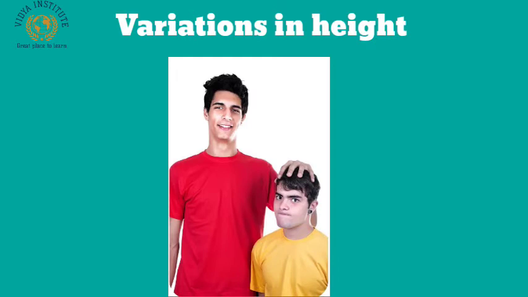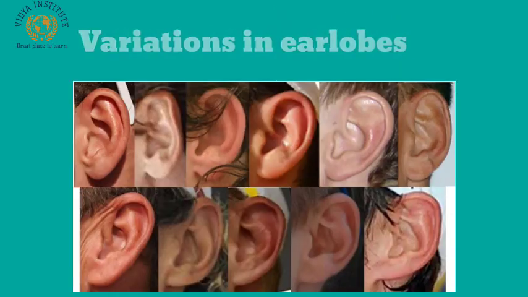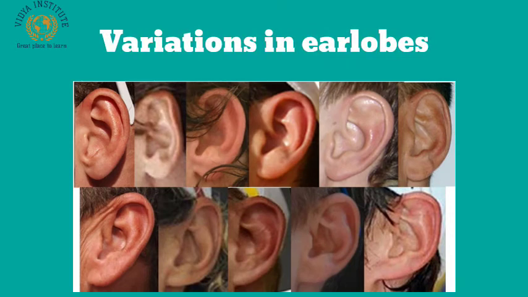Here is another example of variations in human beings which involves ears. The lowest part of our ear is called earlobe. In most of the people, the earlobe is hanging and it is called free earlobe. In some people, however, the earlobe is closely attached to the side of the head and it is called attached earlobe. Thus, most people have free earlobes, whereas some people have attached earlobes. So, the free earlobes and attached earlobes are the two variations found in human population.